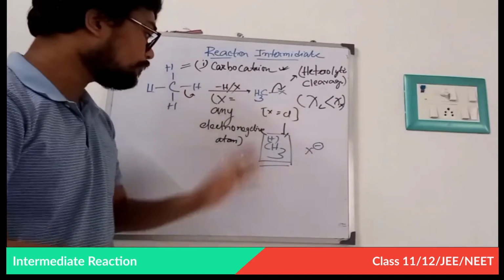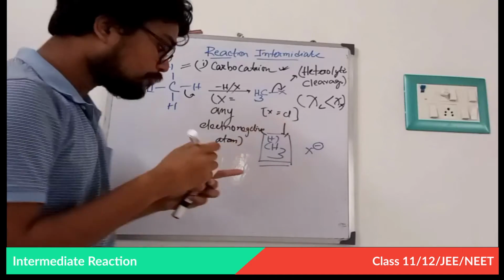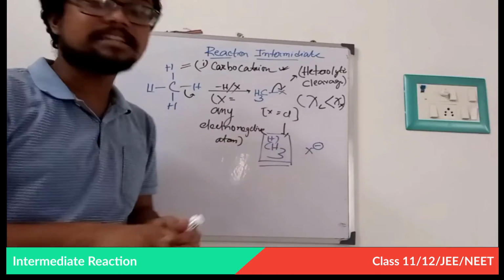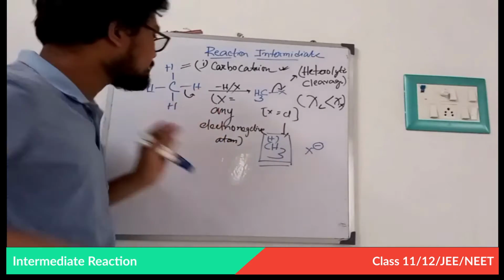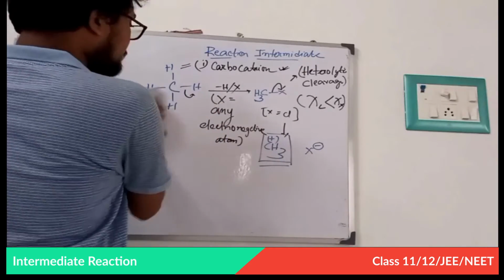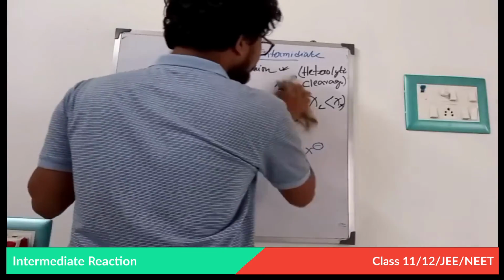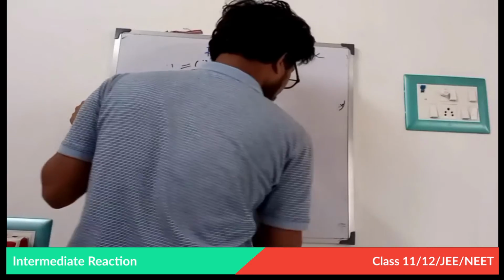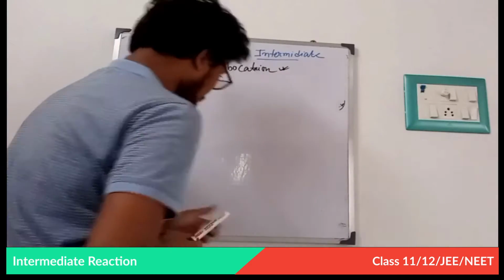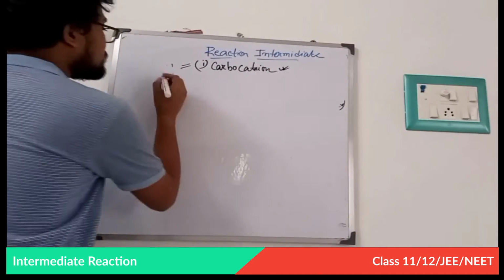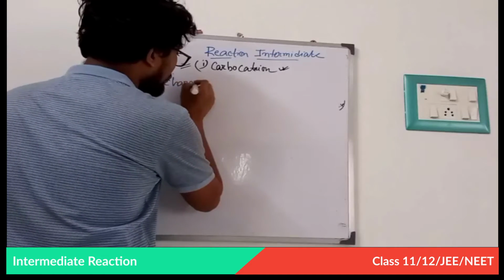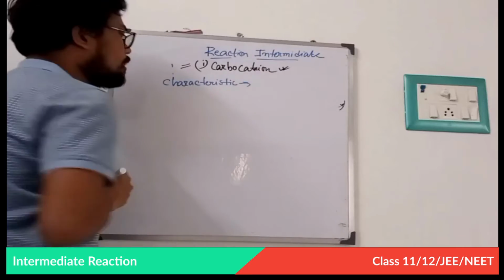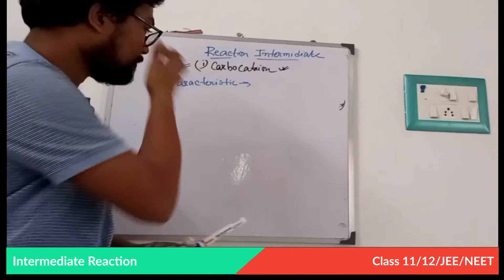Fine. Now, very carefully. I have to discuss the characteristics of CH3 plus, or carbocation. Now, I am removing this one. Okay, fine. Now, very carefully, what are the characteristics of a carbocation?